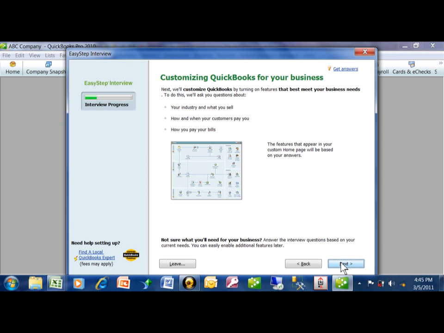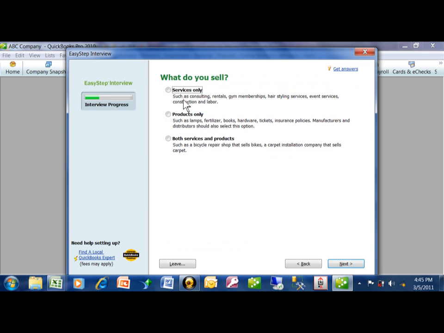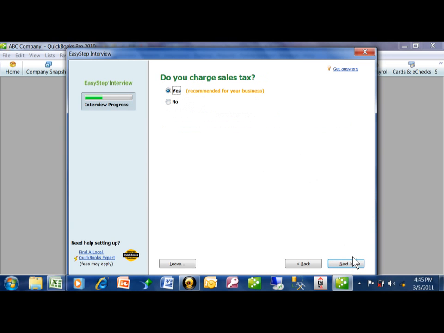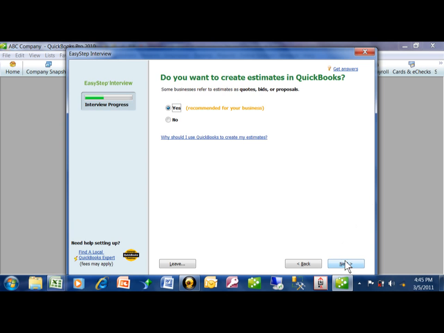So we'll pick on Next here. Do you sell products or services, or both products and services? I'm going to pick both of those. Do you sell products online? Do you charge sales tax? Actually, in my state, when I sell computer consulting services, that is not taxable. But if I sold a computer, then that would be taxable. So you want to keep track of that. And QuickBooks will help you do that.